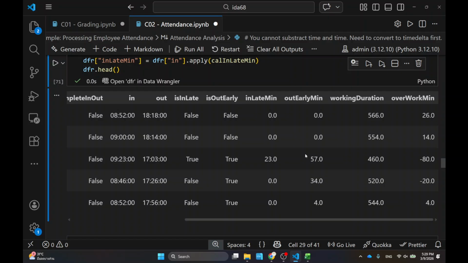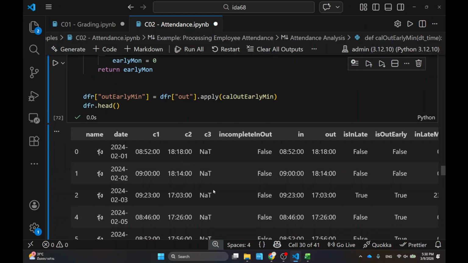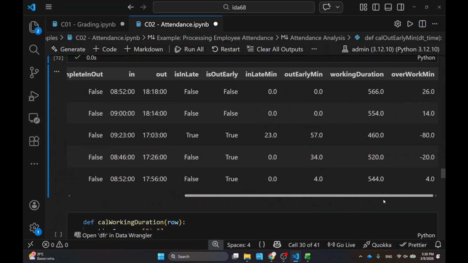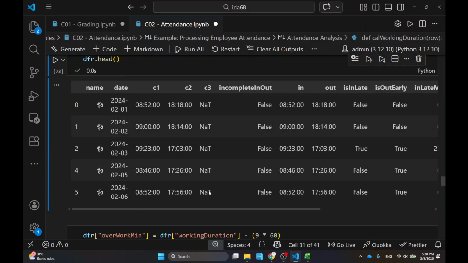Oh no, I get this one. Once I have the in and out time, I can start to do a couple more things, like what is the time that they came in late, what's the time that they came out early, right? And then I can subtract them to get the working minutes per day. And I can say how many times they actually overworked and things like that. So once you identify some of the columns that you have, you can start to calculate more things like this. I just add more columns, and do the working durations.